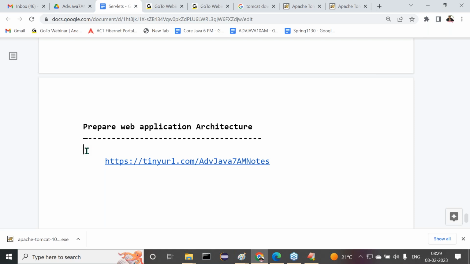Everybody must install Java. That means this is a Tomcat server. Whatever the configurations and whatever things are shown there, just try to watch one time. If you have any doubt about it, then try to see this video and do that. But before starting our installation, the required Java software we have to install. You must make Java software ready. That's sufficient. By default, the Tomcat server takes the JRE from my system.